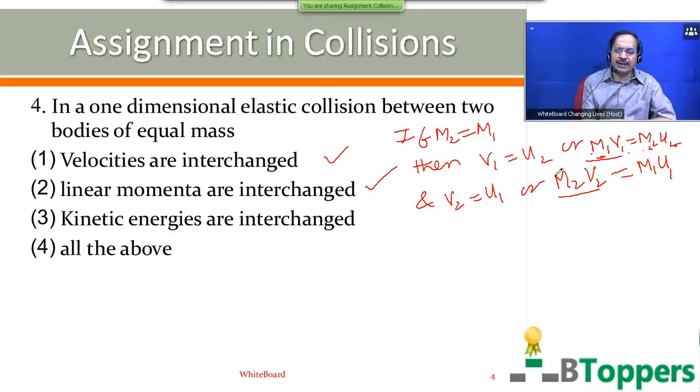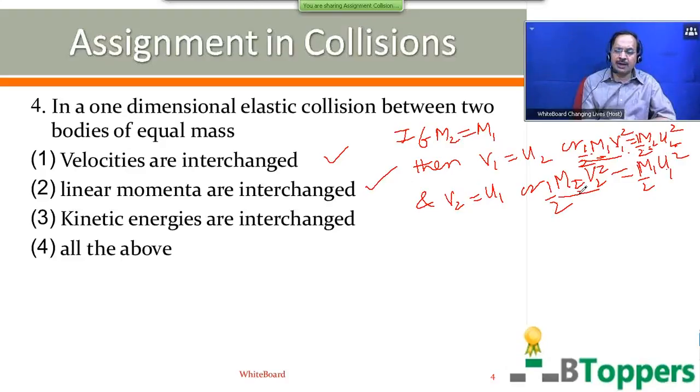The same way you can write final kinetic energy. If V1 equal to U2, then half M1 V1 square is equal to half M2 U2 square. And half M2 V2 square is equal to half M1 U1 square because masses are equal, and V2 equal to U1 and V1 equal to U2. That means final kinetic energy of M1 after collision is equal to initial kinetic energy of M2 before collision.